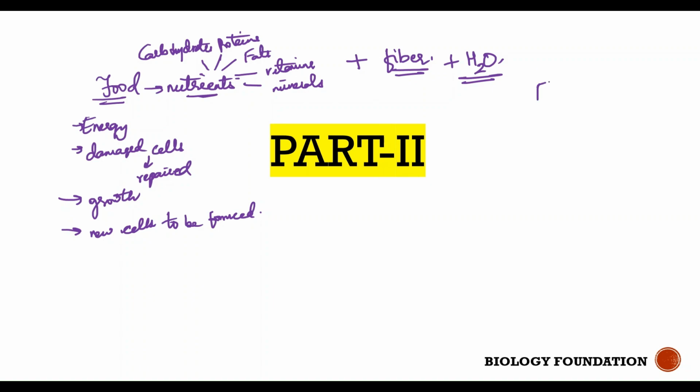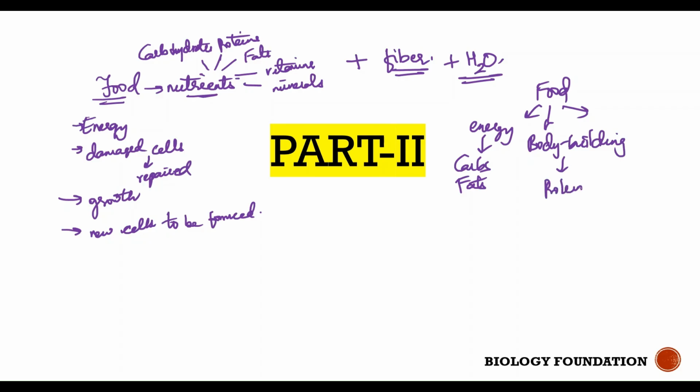And we have also seen how food is classified into energy giving food, which constitutes your carbohydrates and fats. Then food can also be classified into bodybuilding food, which include basically protein rich food. And then we have protective foods which help in providing immunity to the body or protection of our body from various diseases, where these food items are rich in vitamins and minerals. Basically, protective foods are your raw fruits and vegetables.